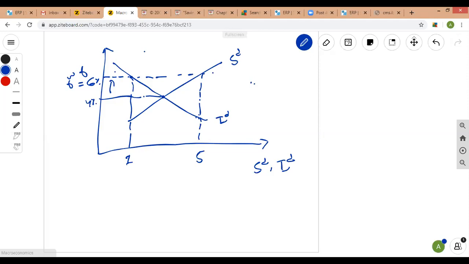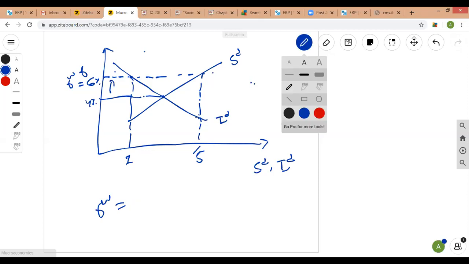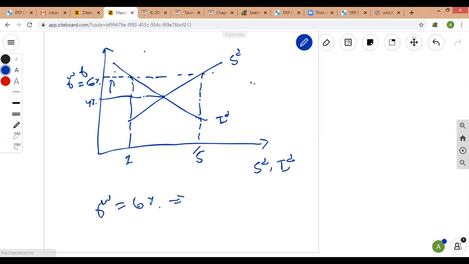Now you can see that at this world real interest rate of 6%, which is fixed, we need to find out whether the small open economy is in equilibrium. When the world real interest rate is 6%, the desired savings are greater than desired investment.